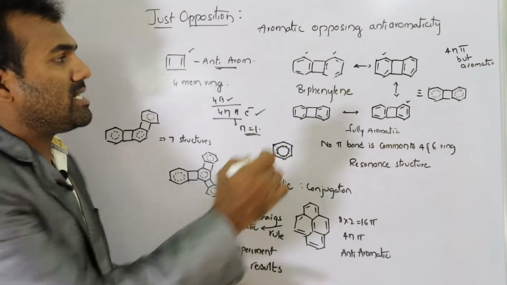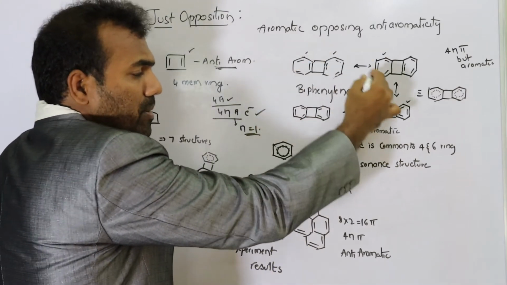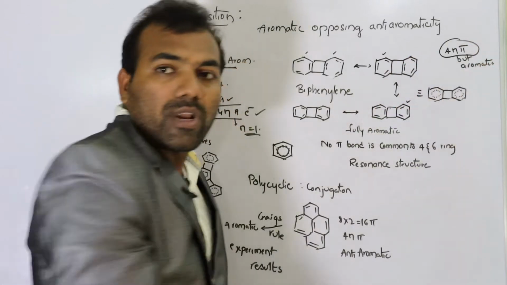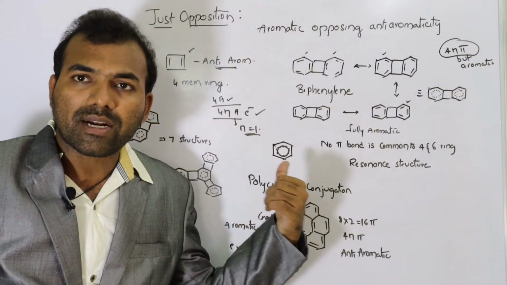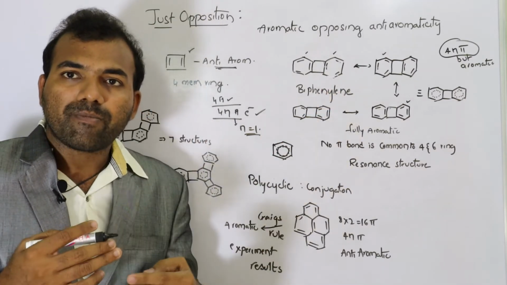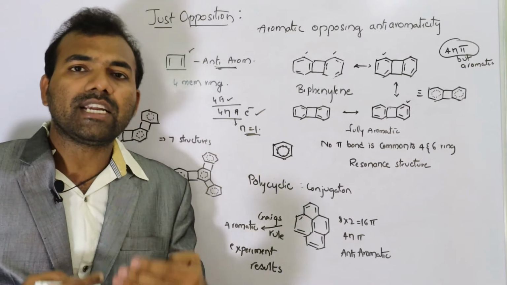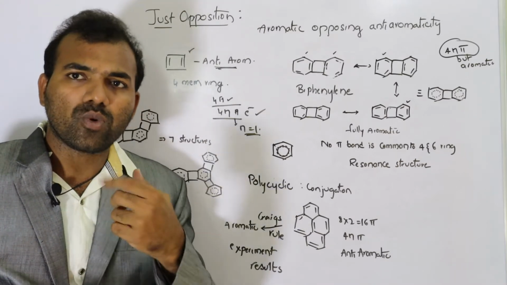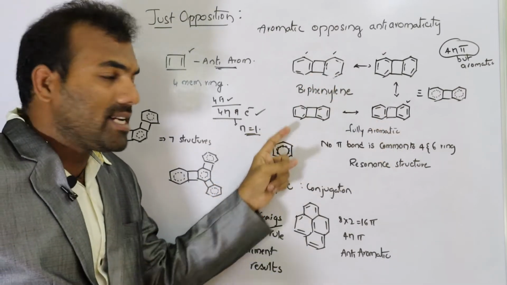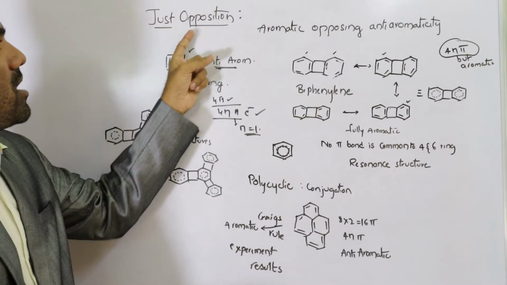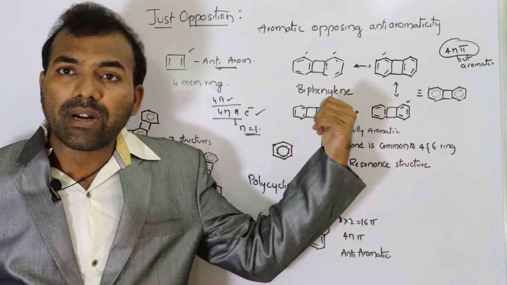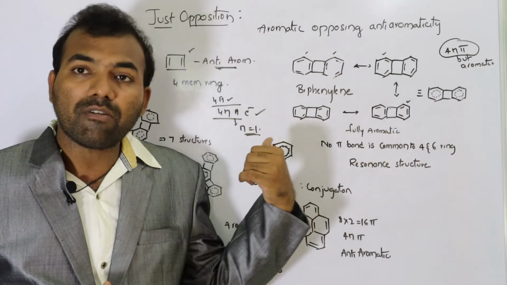So even though there is an anti-aromatic structure, due to the property of these resonance structures, even though it is showing a 4n pi electron rule according to the number of pi electrons, you have to look at whether there is any possibility of movement of pi electrons, or whether any delocalization of pi electrons is possible. First you look at that. After finding all the facts, you can say that it is an aromatic compound. So that is called juxtaposition. So the aromatic property is opposing strongly. Here the anti-aromatic property is completely suppressed by the showing of resonance structures.